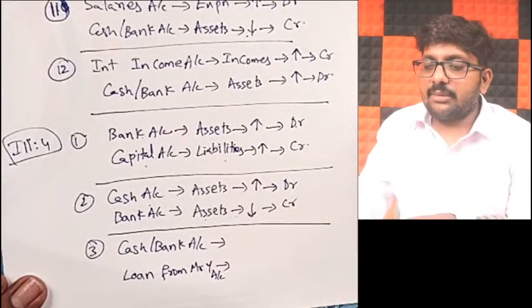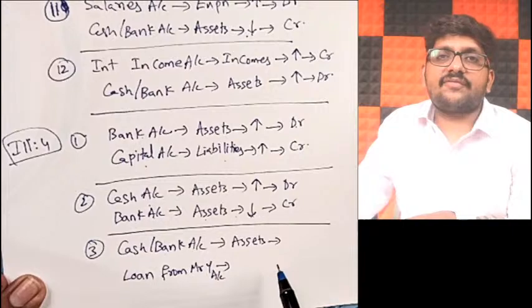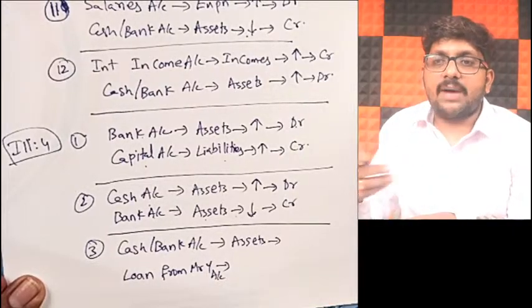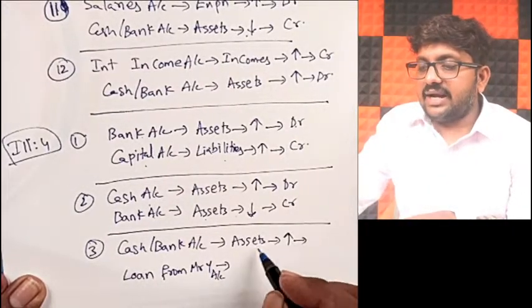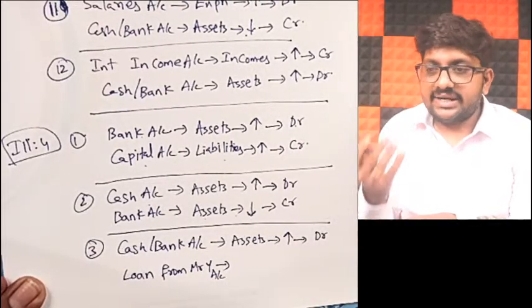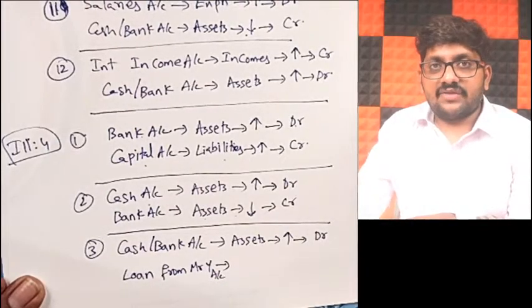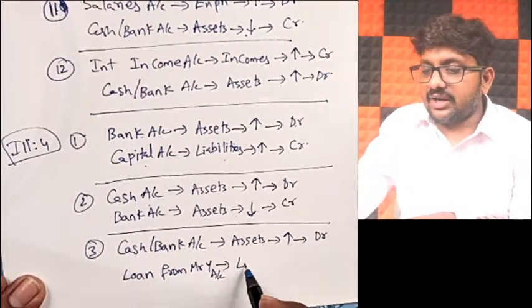Now tell me, cash or bank is a part of assets. Now you are taking money from him. When you take money from him, your cash or bank balance will increase. And when assets increase, what should you be doing, my dear friends? Debit. Next, loan from Mr. Y we have. Whenever you have taken a loan from Mr. Y, it will be a liability.